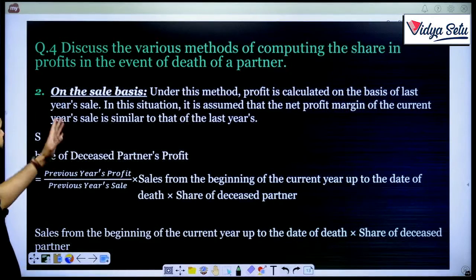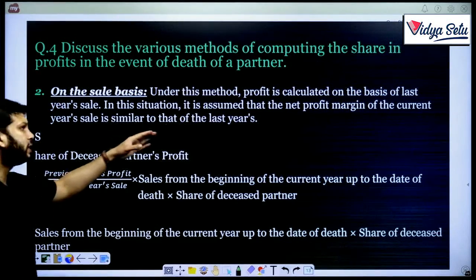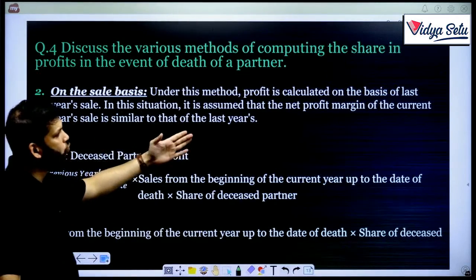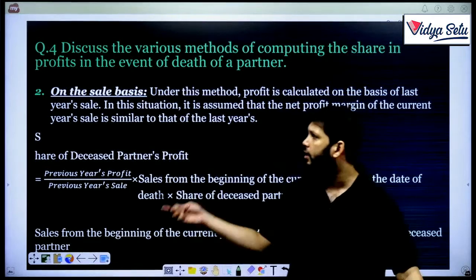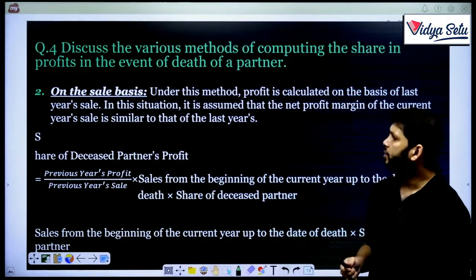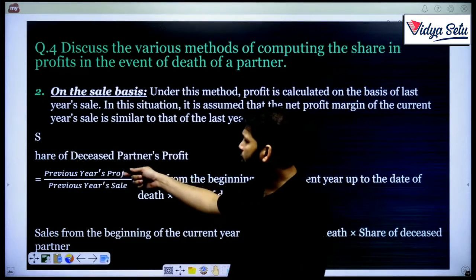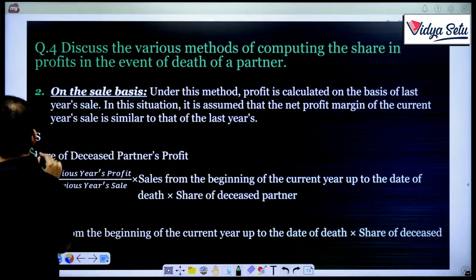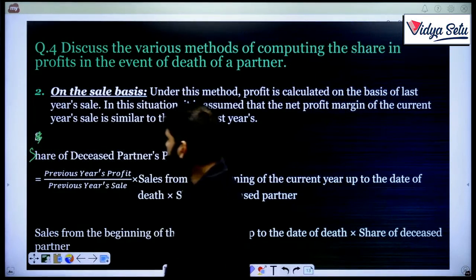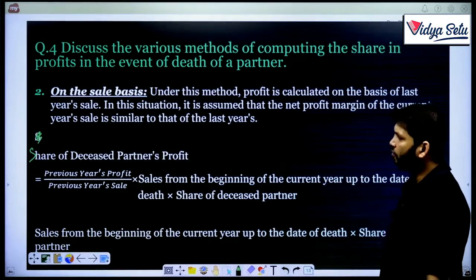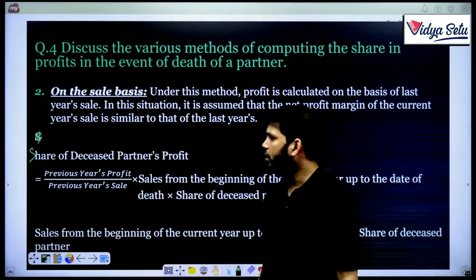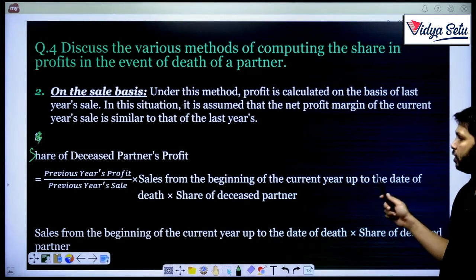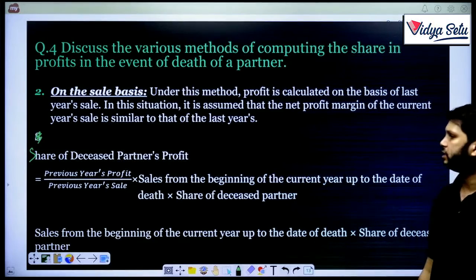The second way is on the sales basis. Under this method, profit is calculated on the basis of last year's sales. In this situation, it is assumed that the net profit margin of the current year's sales is similar to that of the previous years. So share of deceased partner's profit equals previous year's profit upon previous year's sales, multiplied by sales from the beginning of the current year up to the date of death, multiplied by share of the deceased partner.